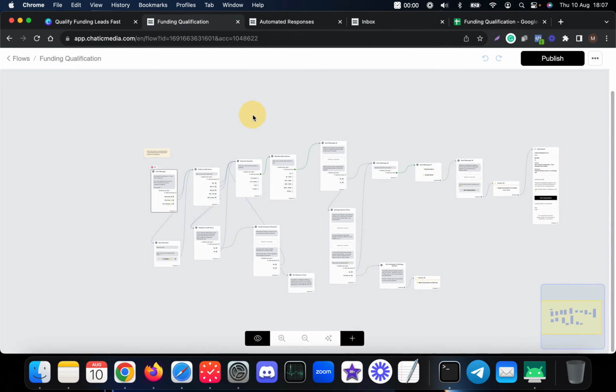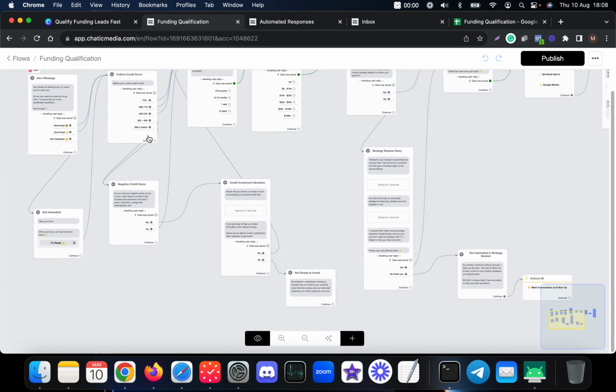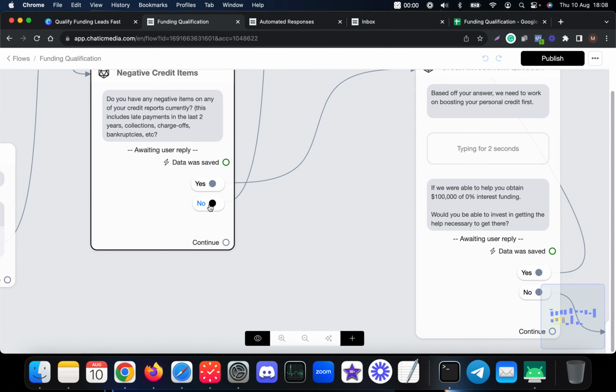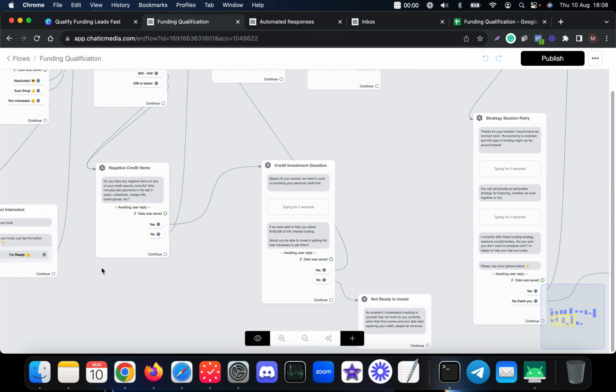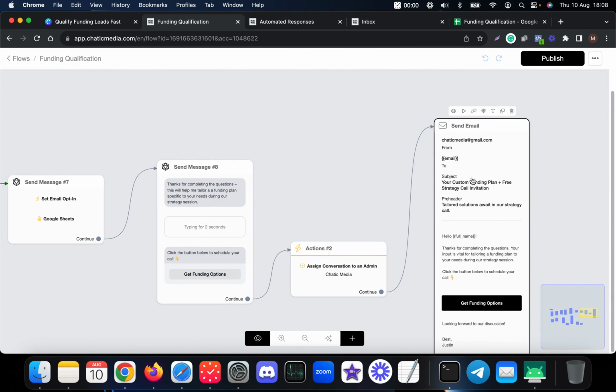So let me show the demo on Messenger, and this time I'm going to choose a very low score and see how this actually goes. If the credit score is 600 to 649 or below, these kind of options, we will ask these kind of questions and also send those details to the Google Sheet as well. So let me do that as well. And apart from this, as I mentioned, we also send this kind of email as well.